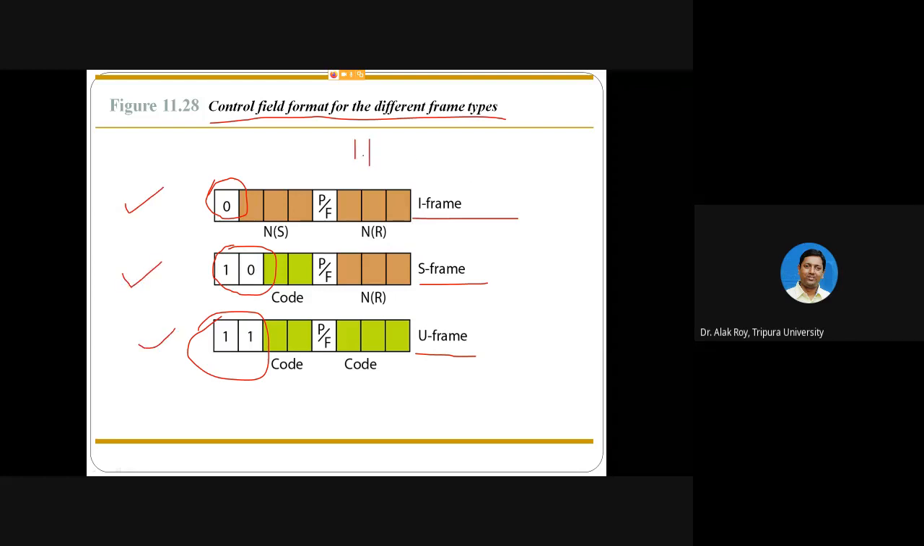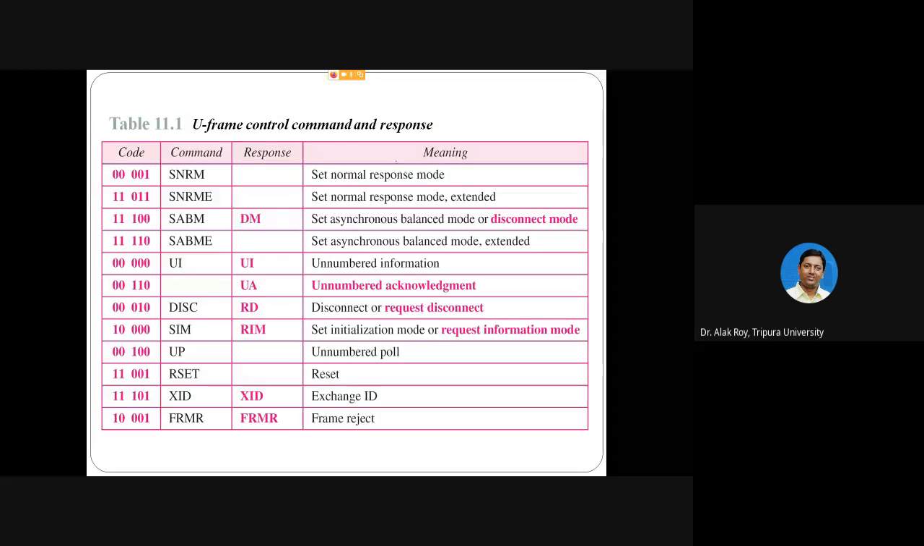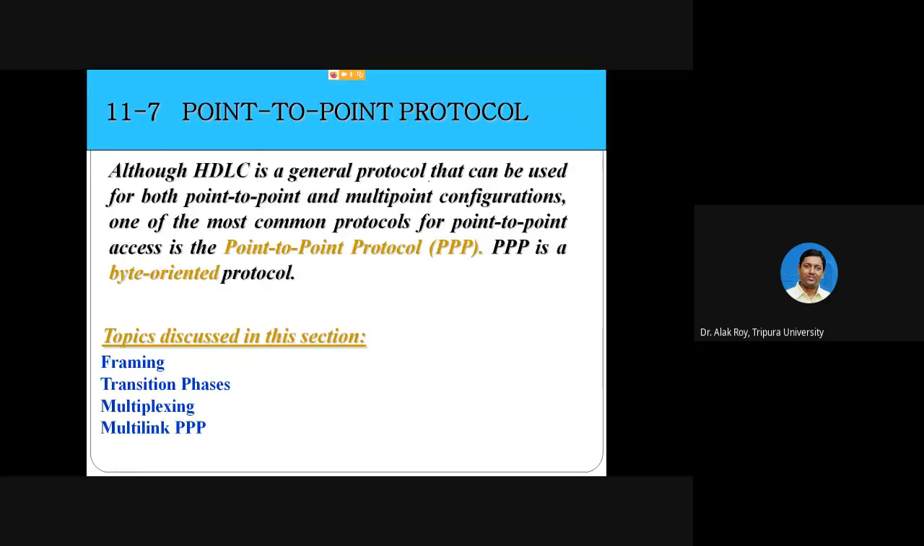So this is for HDLC. Sometimes the codes used for U frame control, as an example, whenever you get 00001, the command will be SNRM, that is, set normal response mode. That is just for example. We have now covered HDLC. The next topic is point-to-point protocol.